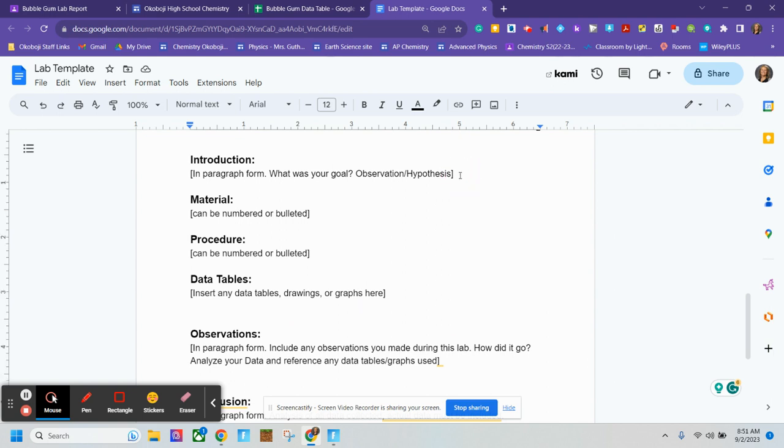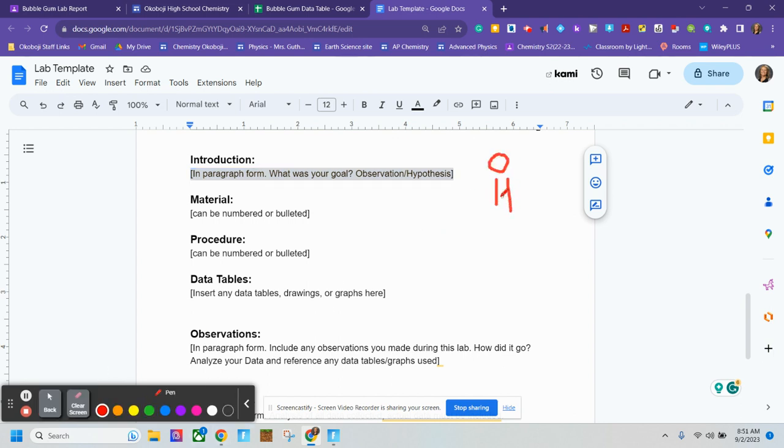All right, anywhere in this template where you see these brackets, that tells you that you need to put in some sort of information. This lab in specific is on the scientific method, so make sure that in your introduction you spell out what these steps are. Remember, the acronym for scientific method is OHDAC. So O and H of that all fall in the introduction section.